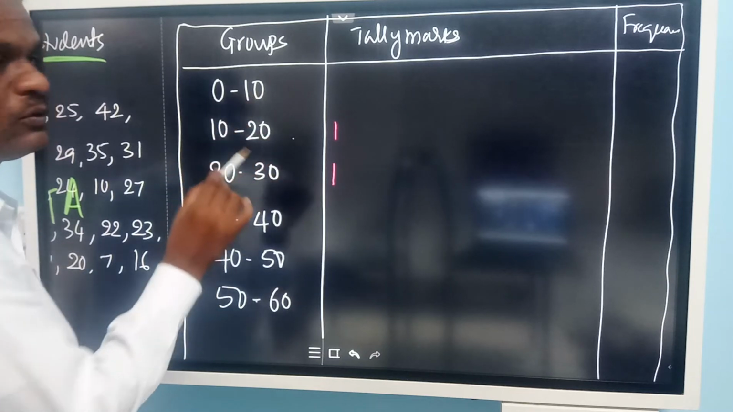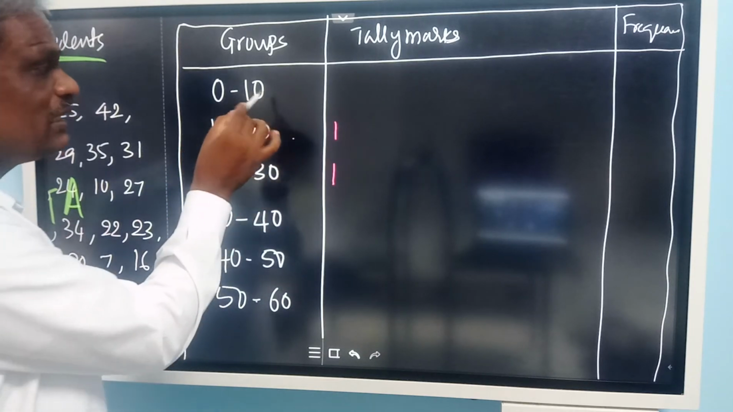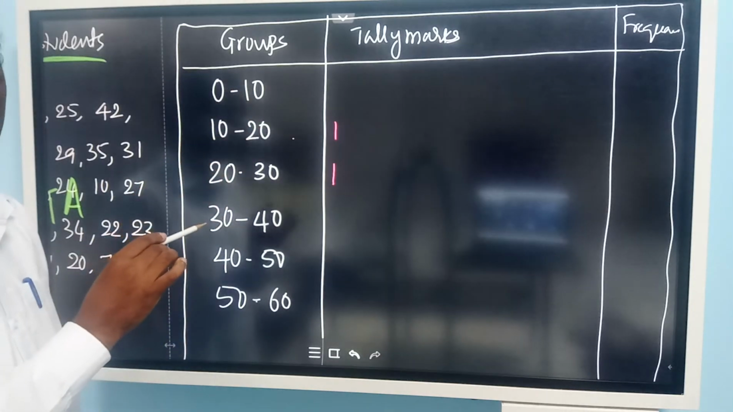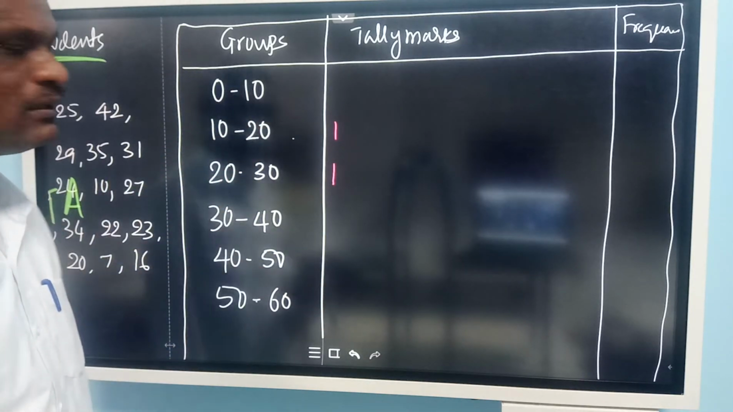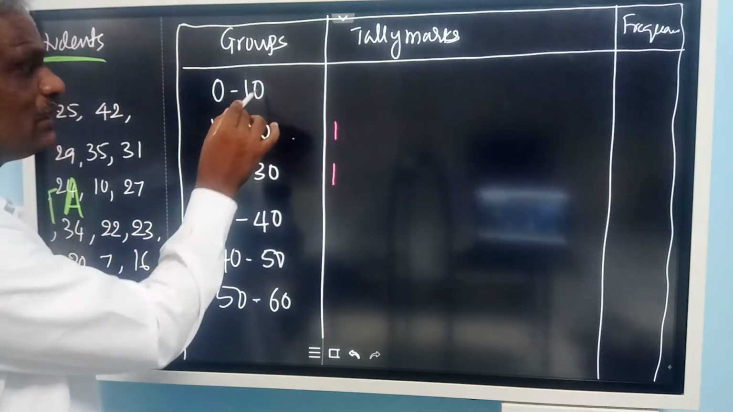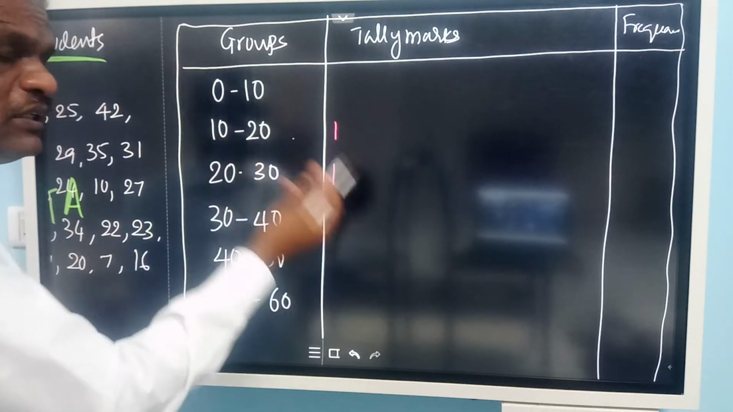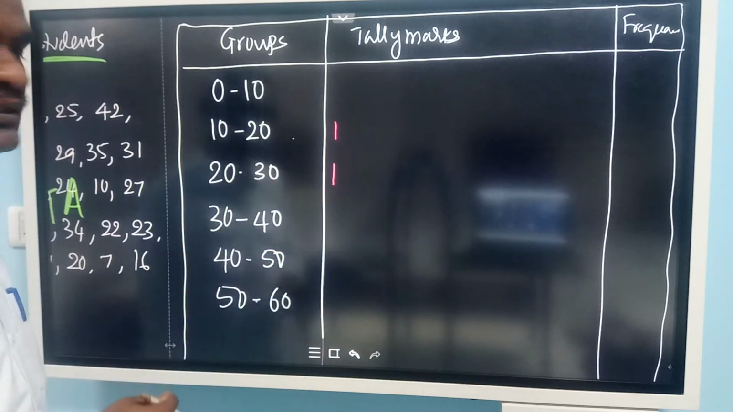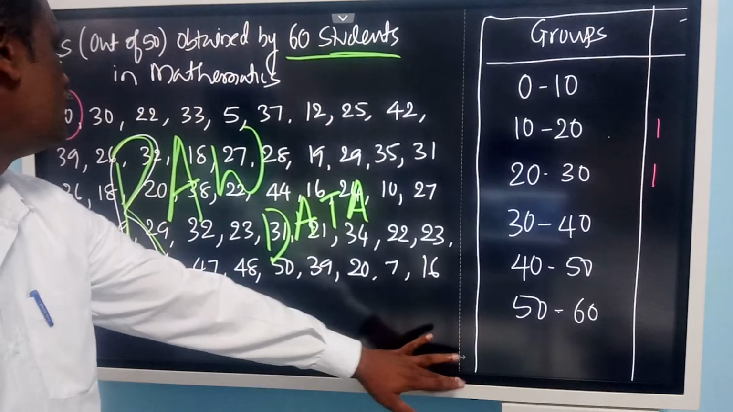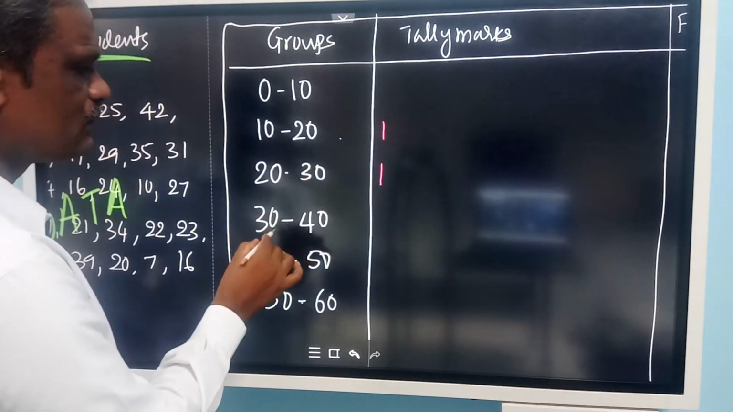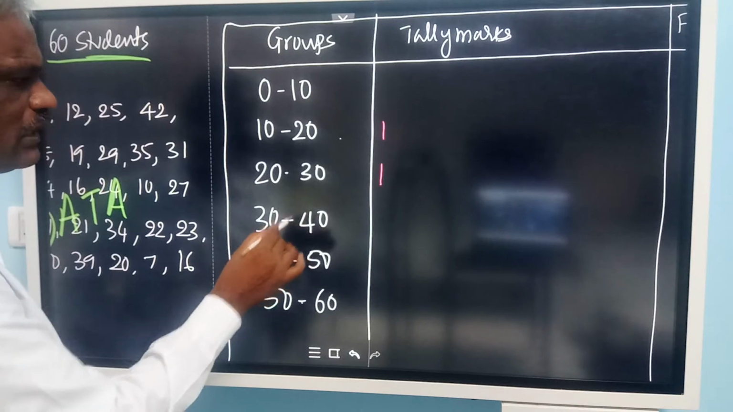0 to 10 means 10 is not included here. 10 is also here, so where should you include the 10? 10 should be in this group only, not in the first group. 0 to 10 means 10 is not included. 10 to 20, 20 is not included. 20 to 30, 30 not included there. Then 30, where will you write, either here or here? 30 to 40 or 20 to 30?